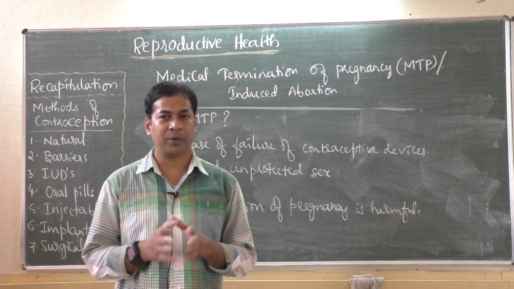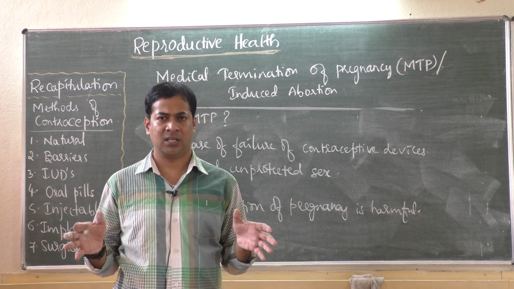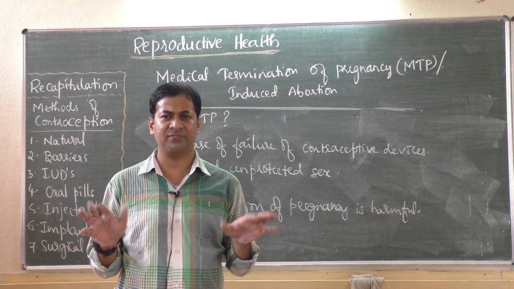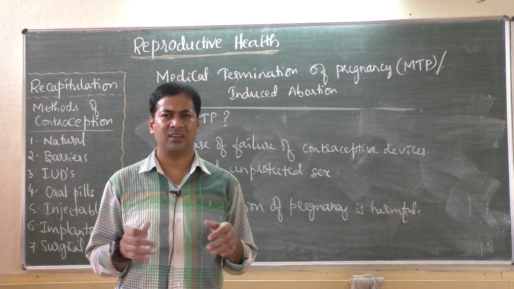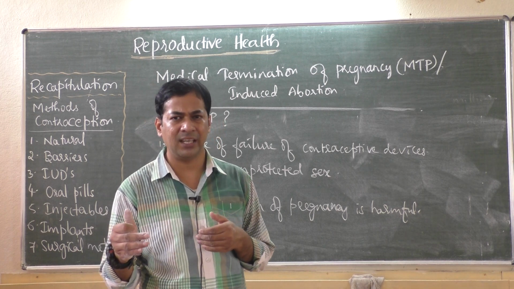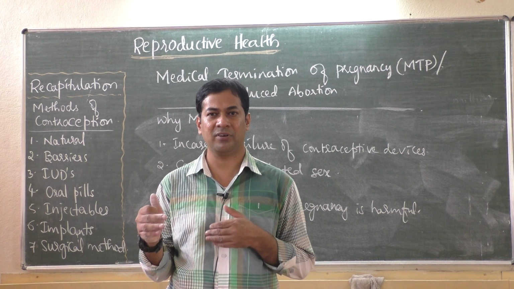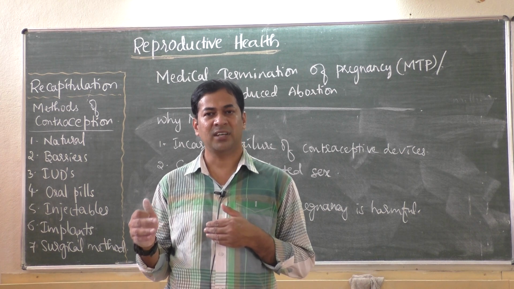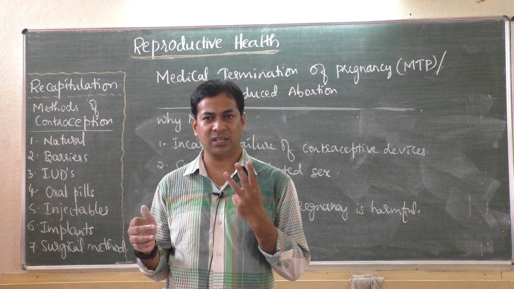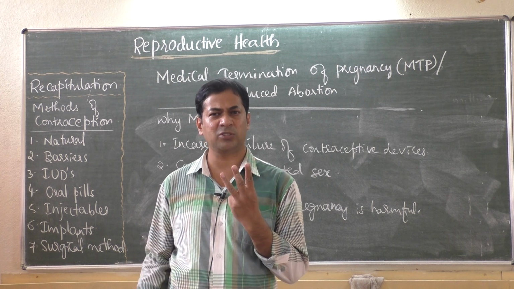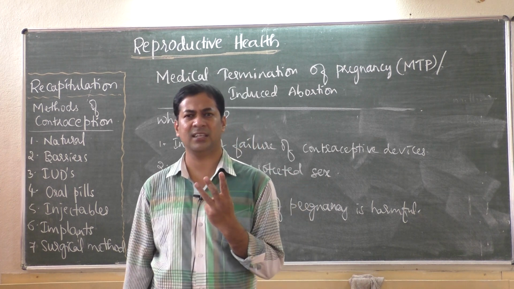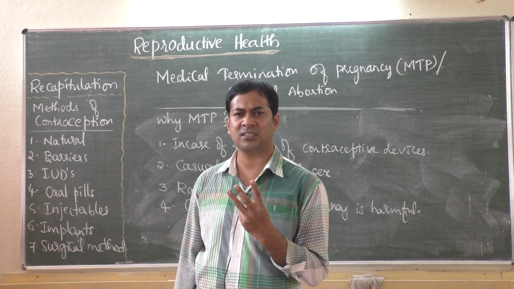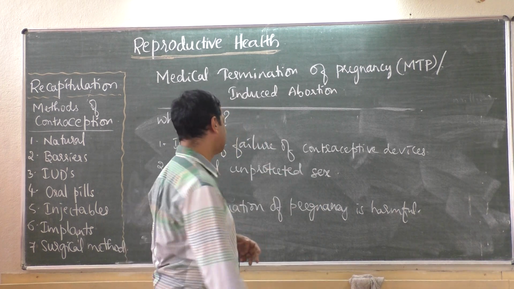Now during pregnancy, during 9 months, which period is safe for MTP? I mean, till how many months of pregnancy can they abort it, can they perform MTP? That is the first trimester. Tri means 3, trimester means the first 3 months of pregnancy. We can say in terms of weeks, that is the first 12 weeks.